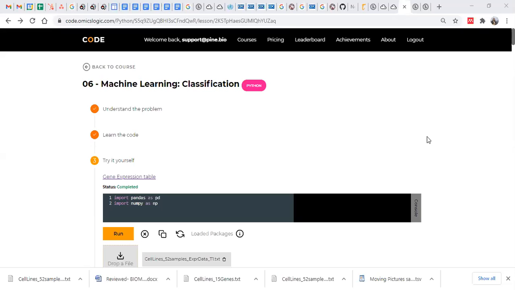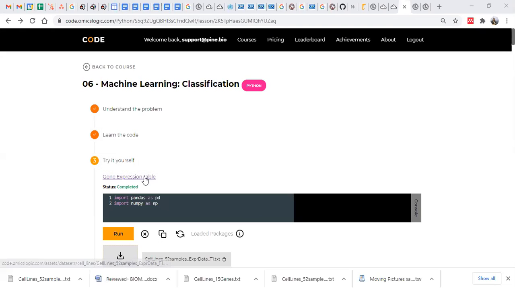Hello, yes. There is sometimes a drop-a-file option. I understood the drop a file for the gene expression table, but then you have other files to drop. From where do I get them? On the platform you can drop a file, but if you already have Python installed on your system, in that case you need not drop it. Where do you get this data? Yes.